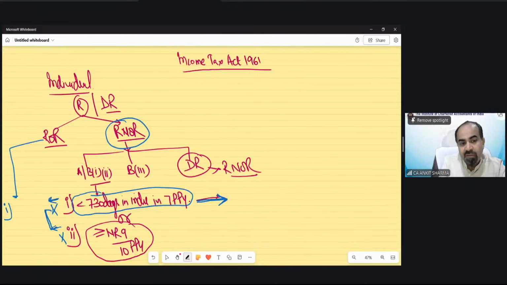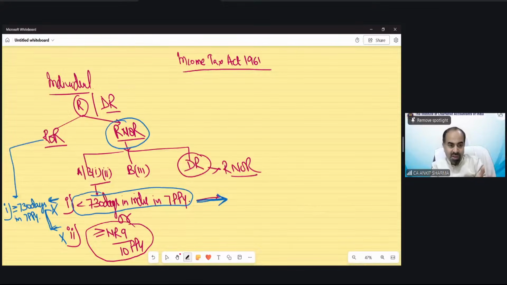If you are 730 or more days in 7 previous years in India. Understood? So there is no new condition. This is not a new condition. Technically, we are just understanding that if you want to become a resident and not ordinary resident, you have to fulfill any of these two conditions. But if you become a resident and ordinary resident, then in that situation, this condition should not be fulfilled.